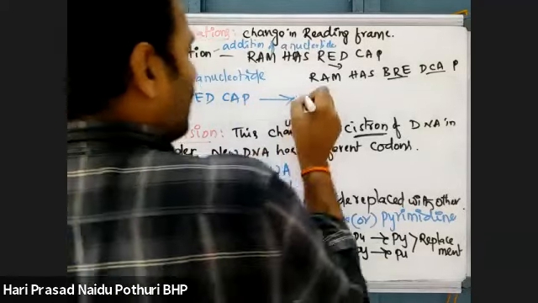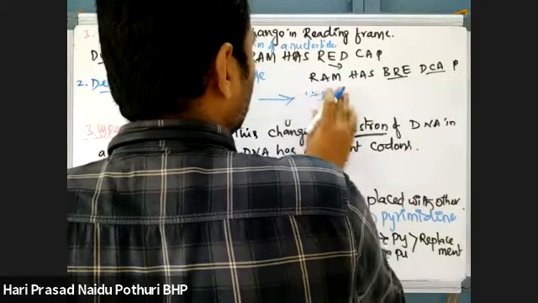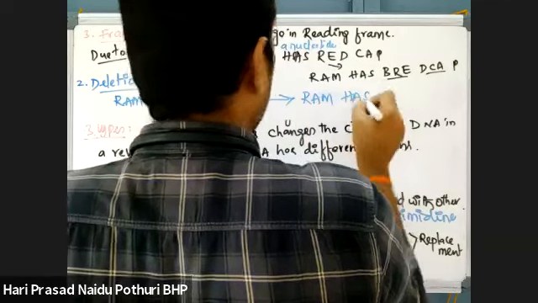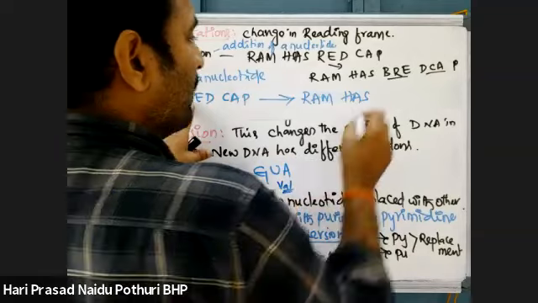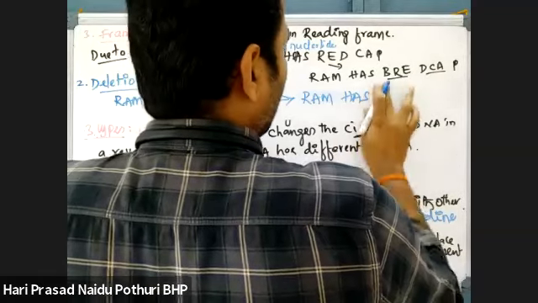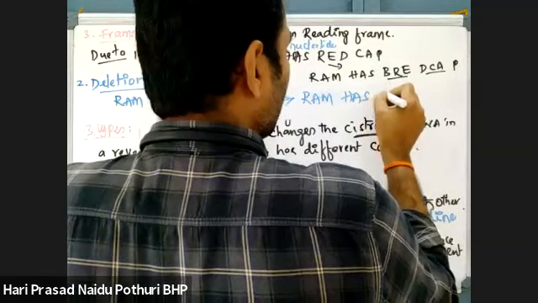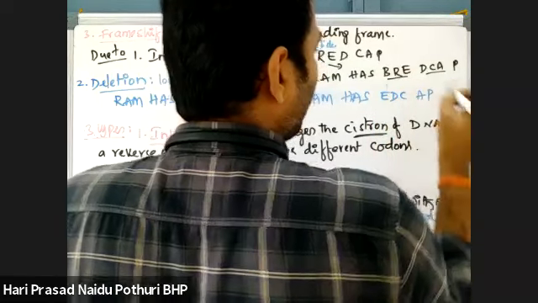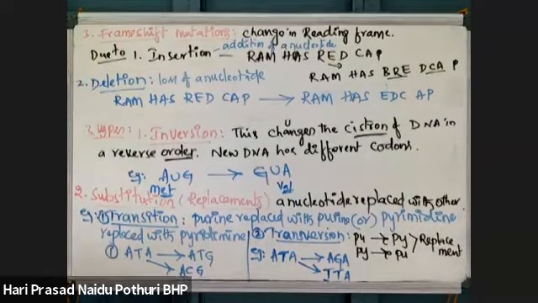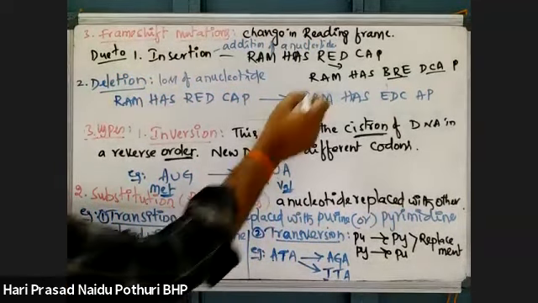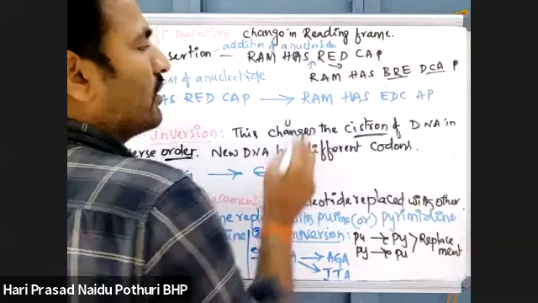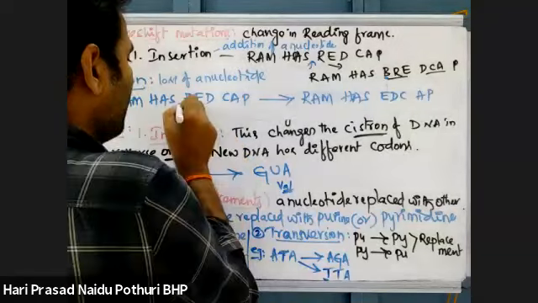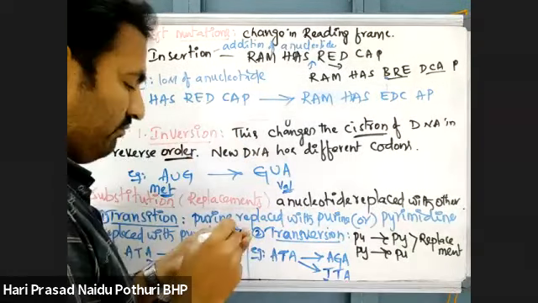That may become wrong. If R is removed, then E, D, C, A, P. Here there is addition of one nucleotide, but here there is a deletion.